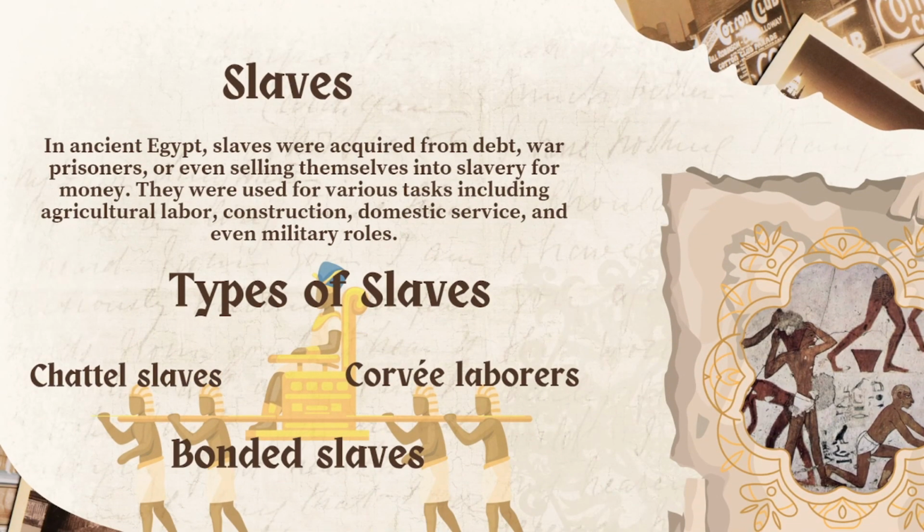Slaves. In ancient Egypt, slaves were acquired from debt, war prisoners, or even selling themselves into slavery for money. They were used for various tasks including agricultural labor, construction, domestic service, and even military roles.